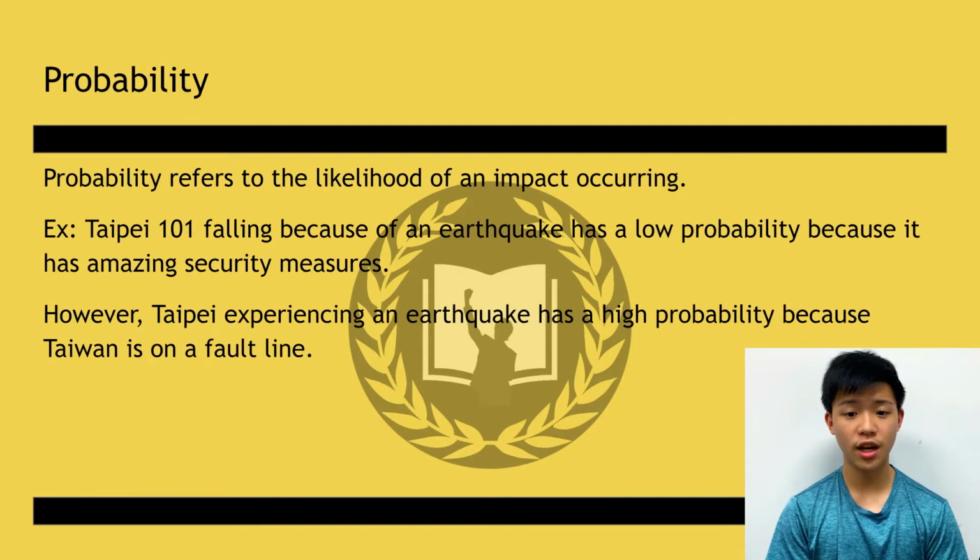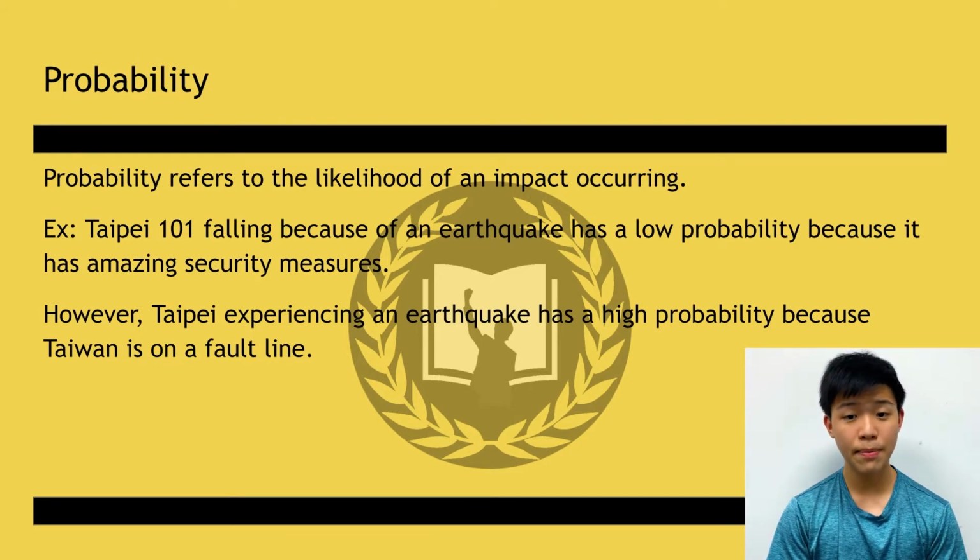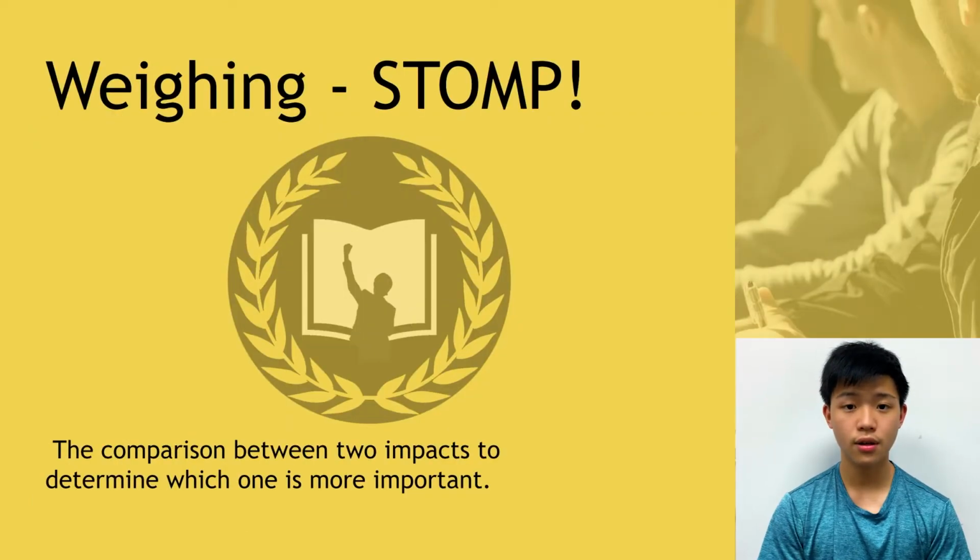And the last thing we'll be talking about is probability. Probability refers to the likelihood of an impact occurring. For example, Taipei 101 falling because of an earthquake has a low probability because it has amazing security measures. However, Taipei experiencing an earthquake has a high probability because Taiwan is on a fault line. So to tie this all together, we get the acronym STOMP: scope, timeframe, otherization, magnitude, and probability. We will use these 5 main ways to evaluate impacts.